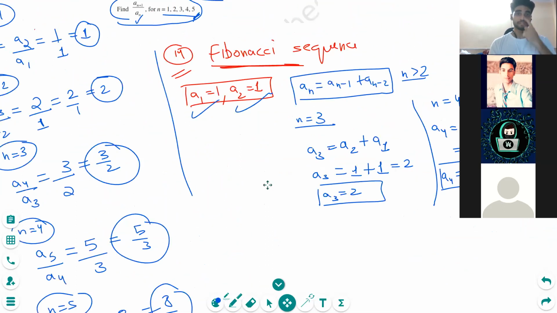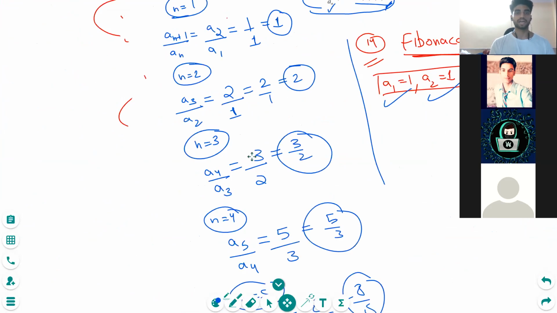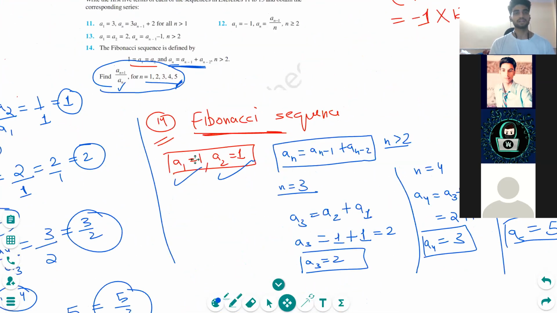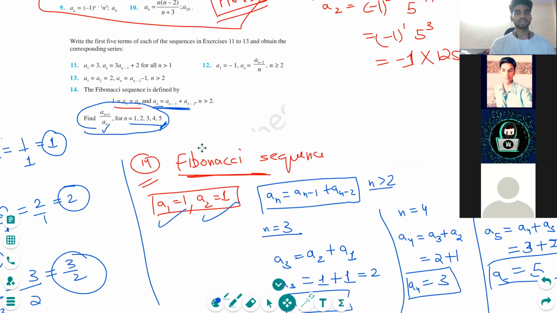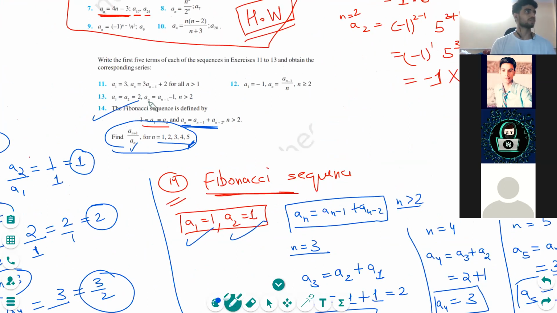Instead of finding it before, you can also find it when it is required. I have no issues with it. I was finding them earlier so that it would be easier for you. Is it clear? Should I repeat it? I can repeat it if you want. Is it clear? If there is any doubt, you can ask.